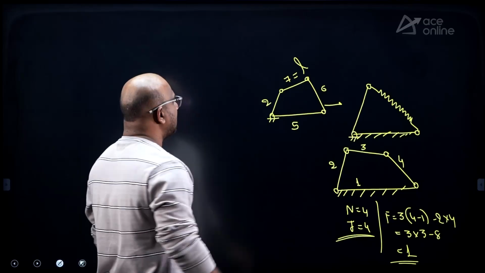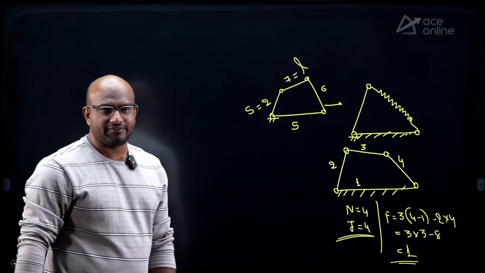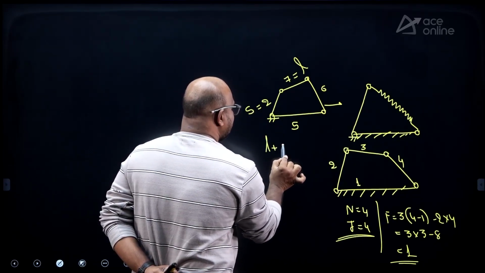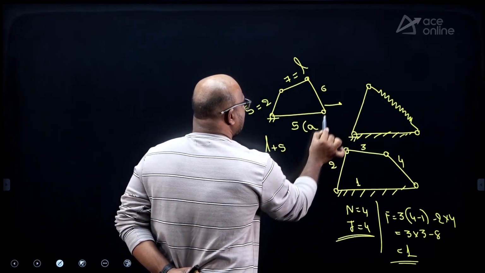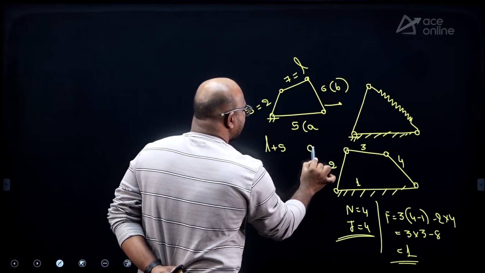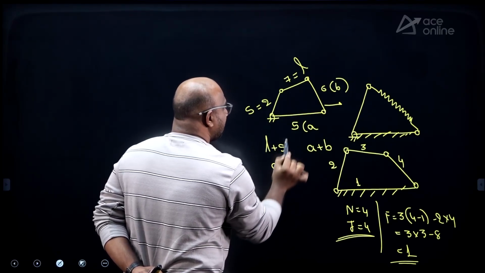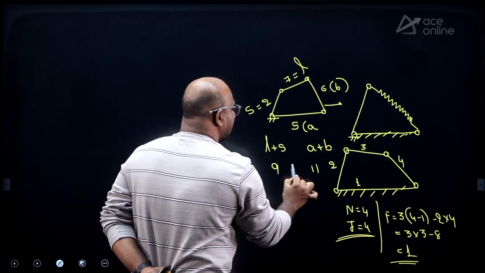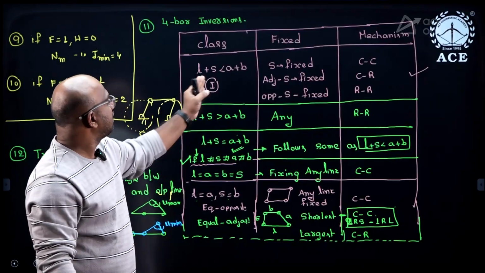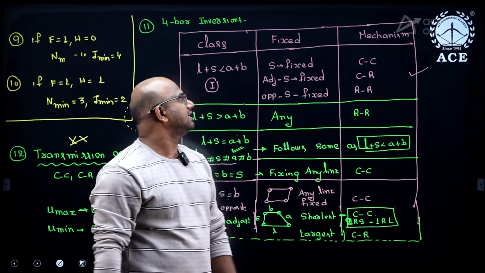The length of the shortest link is 2. The remaining lengths are A and B. So here L plus S and A plus B. What is L plus S here? 9. A plus B? 11. So if L plus S is less than A plus B, then it is called a class 1 mechanism, or Grashof law, or Grashof mechanism.